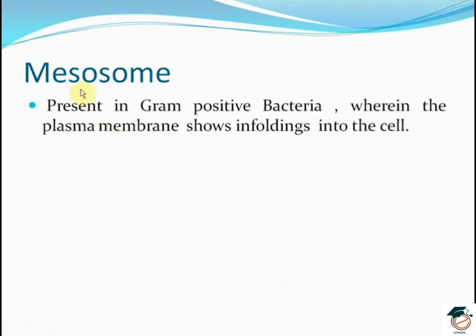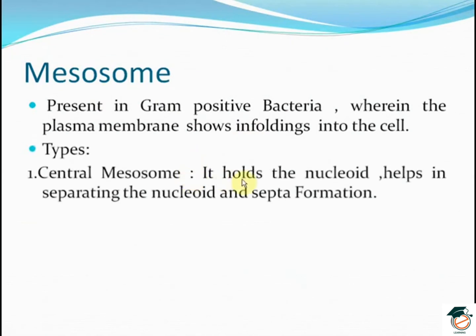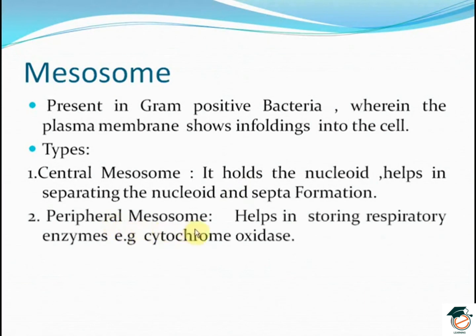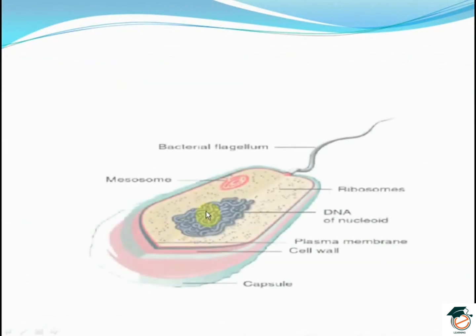What are mesosomes? As we have already seen, they are present in the gram-positive bacteria, wherein the plasma membrane shows enfoldings into the cell. There are two types of mesosomes: the central mesosome, which holds the nucleoid and helps in separating the nucleoid and septa formation. Another is the peripheral mesosome, which helps in storing respiratory enzymes, for example cytochrome oxidase. Here you can see a mesosome in a bacterial cell, which is an enfolding of the plasma membrane. These are the other organelles of a bacterial cell.